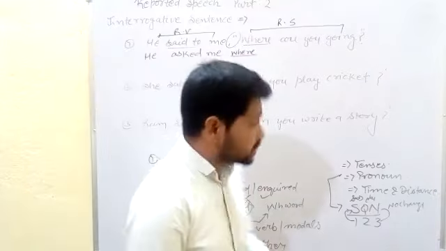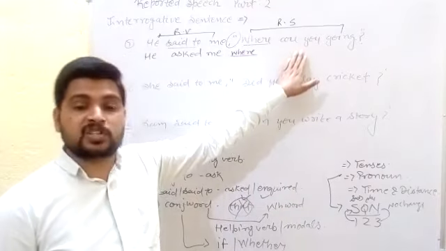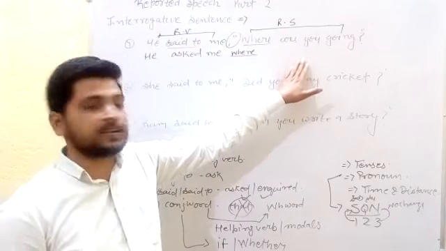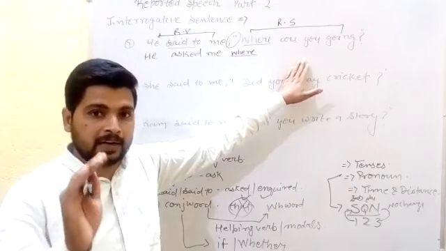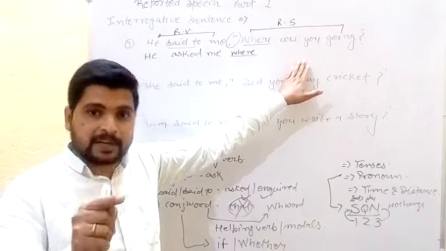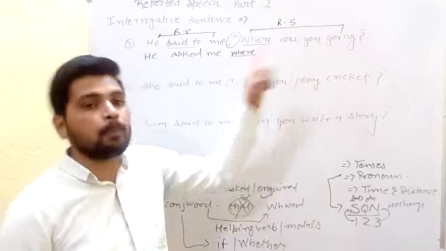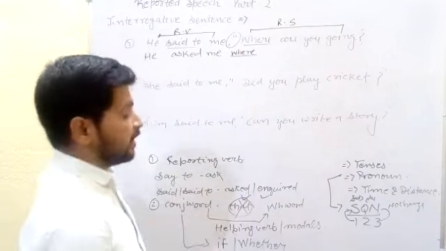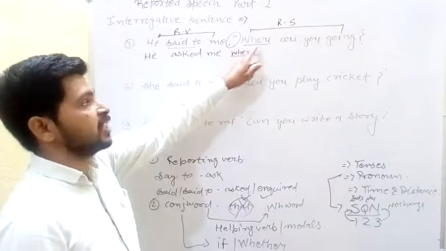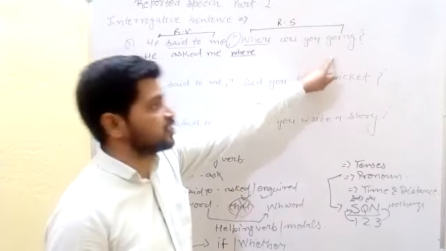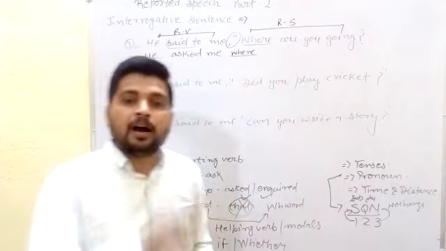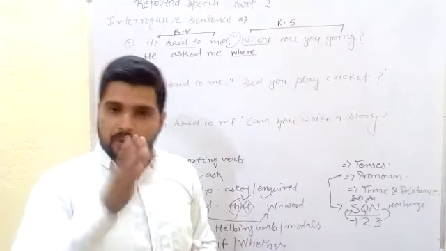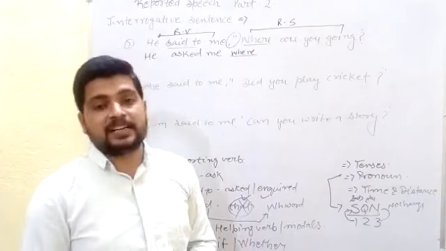Now the question is this: where are you going? Which tense is in this sentence? Students, you know very well, where are you going is the present continuous tense, and present continuous tense we change into past continuous tense. And one most important rule is this: when we change any interrogative sentence from direct to indirect speech, the sentence becomes a simple sentence.